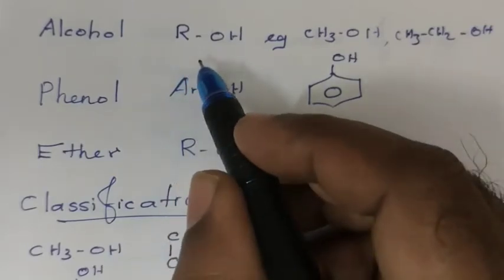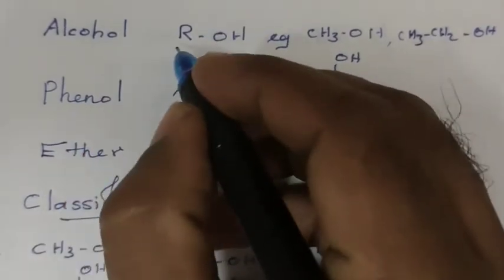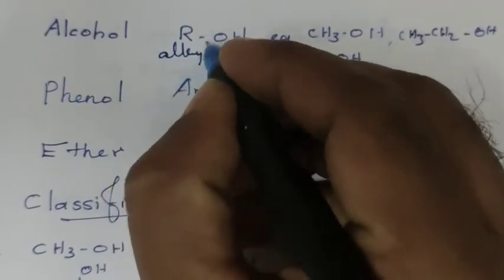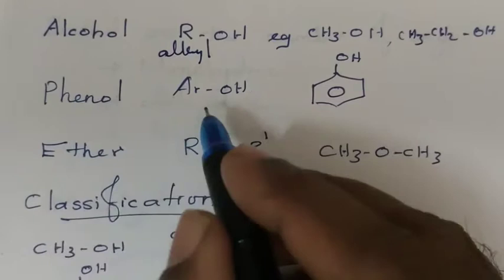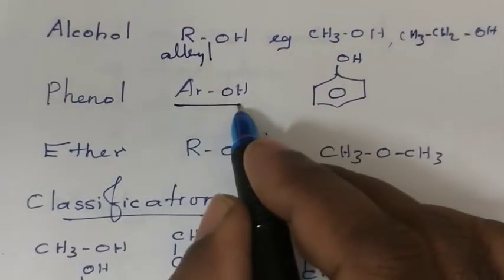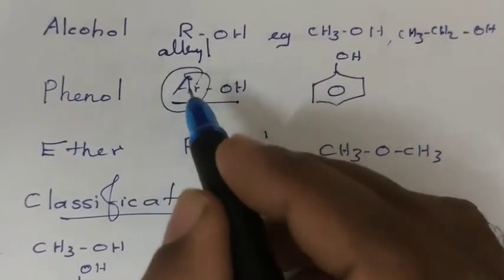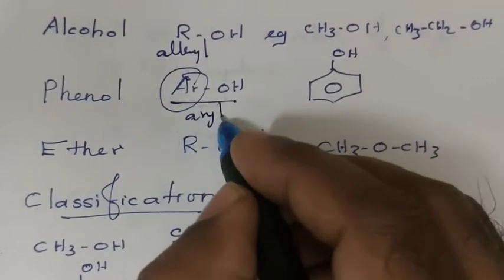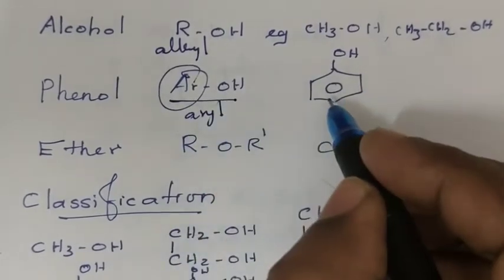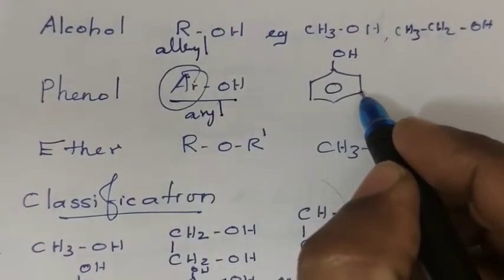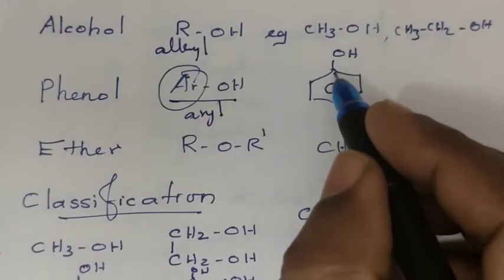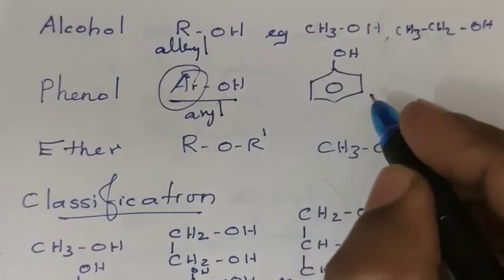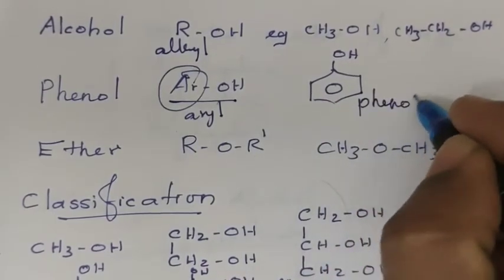ROH means alkyl alcohol, because R indicates an alkyl group. Phenol is normally represented as ArOH. Ar indicates an aryl group. The only aryl group we are studying is benzene. So, if we put an OH group on benzene, the name of the compound is phenol.